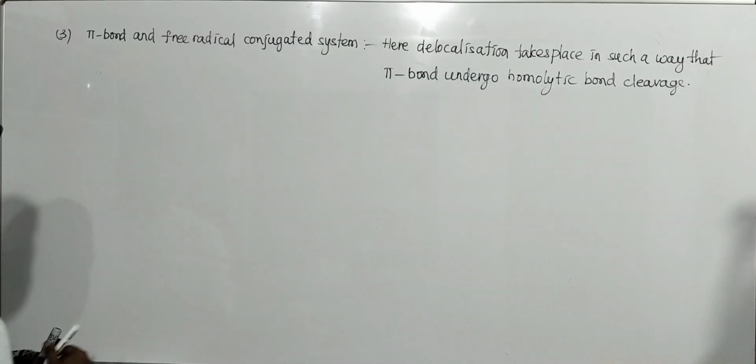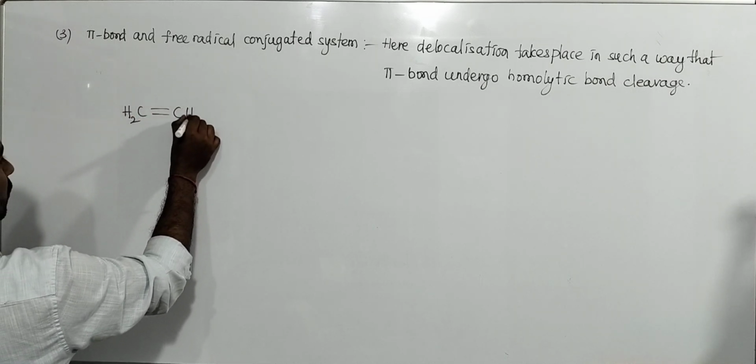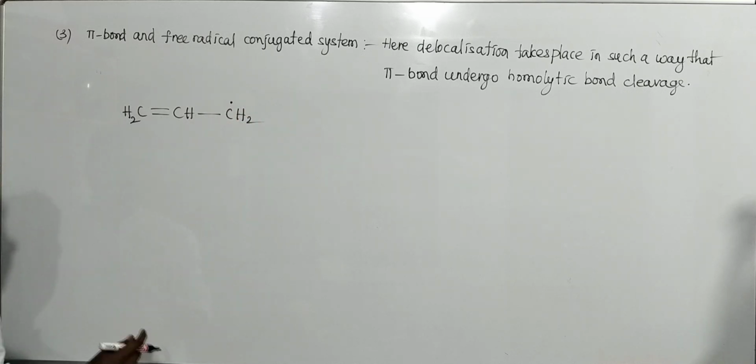That means, see here, a double bond, a single bond and a free radical.